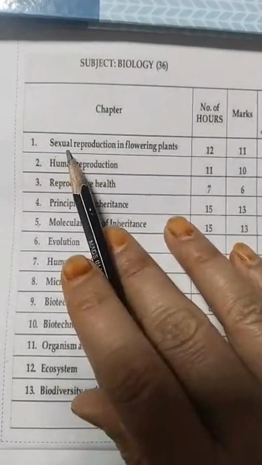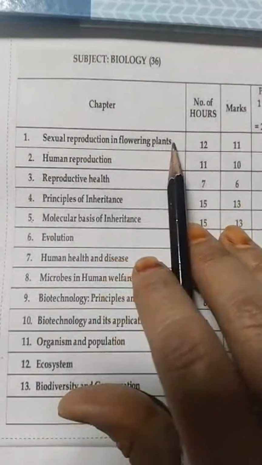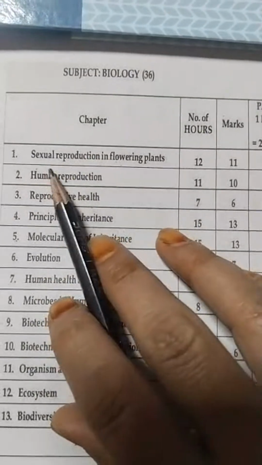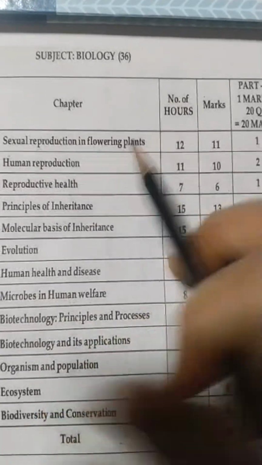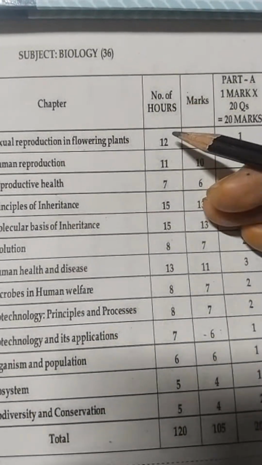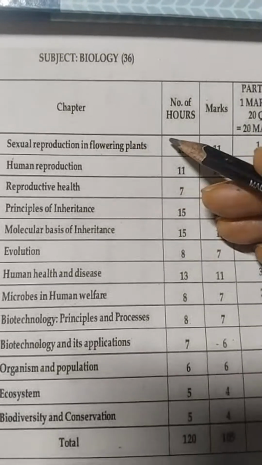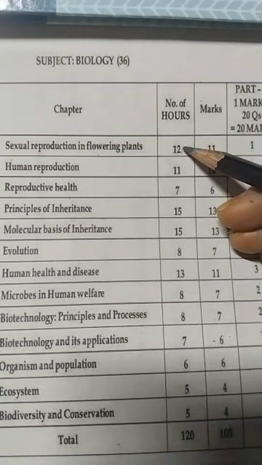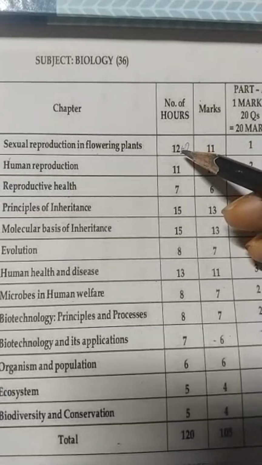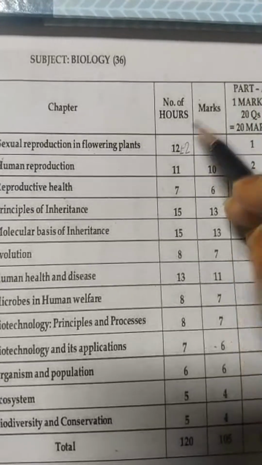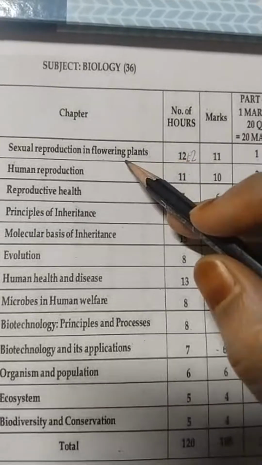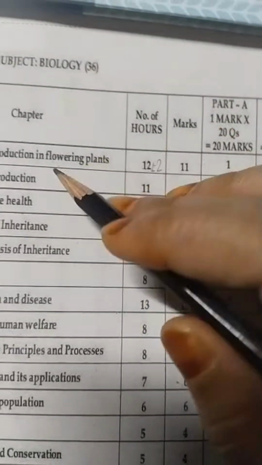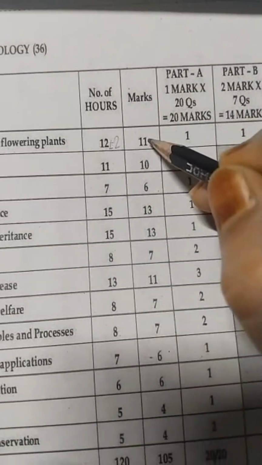The first lesson is sexual reproduction in flowering plants. The number of hours required to complete it is about 12 hours, sometimes plus or minus 2, mainly it is plus only. As per the explanation, we require this much timing. But the marks carried by this lesson is 11 marks.